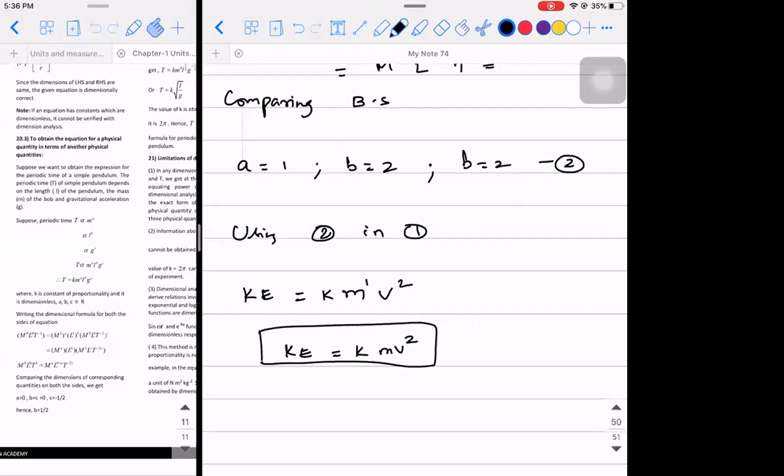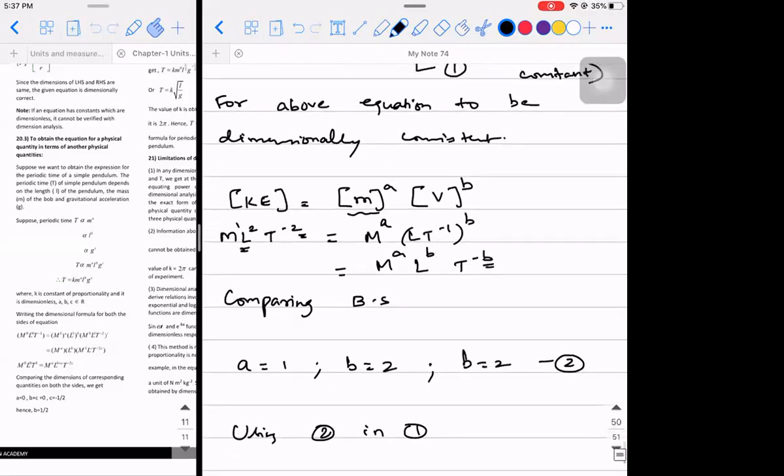Here, if you observe, I didn't write it as half. I can only say that it is some k times mv square. I don't know whether it is 1 by 2 or 1 by 3 or 1 by 4. That can be found only experimentally. Are you able to understand? Yes, sir. So is this clear? If this is clear, I'll give you a question.